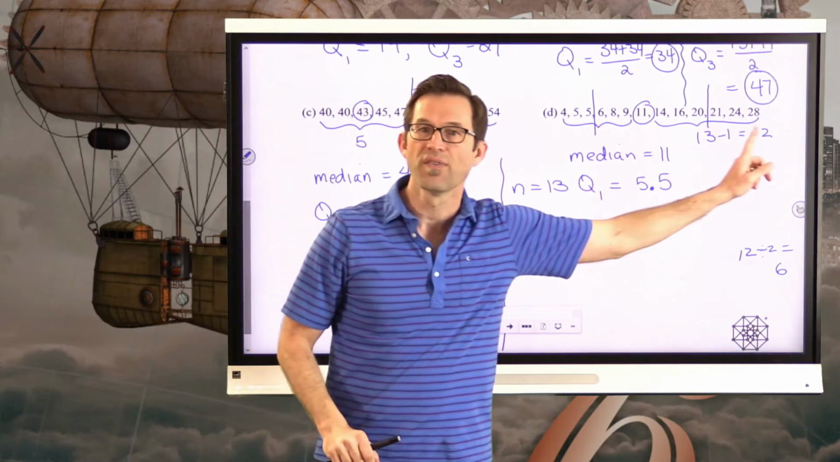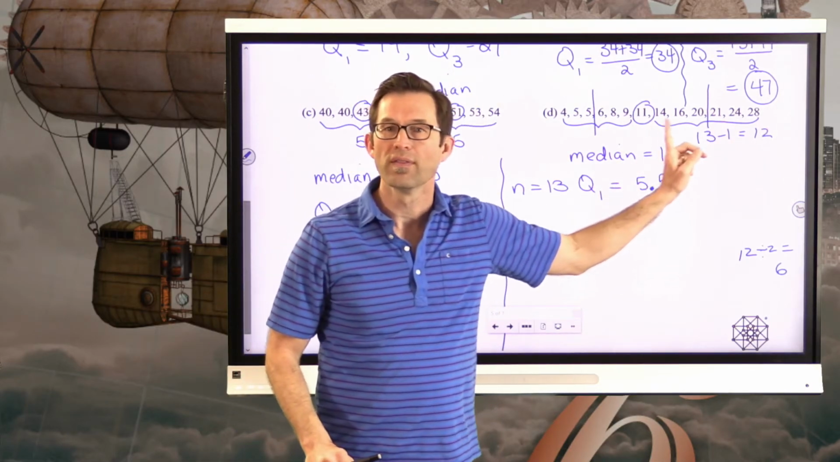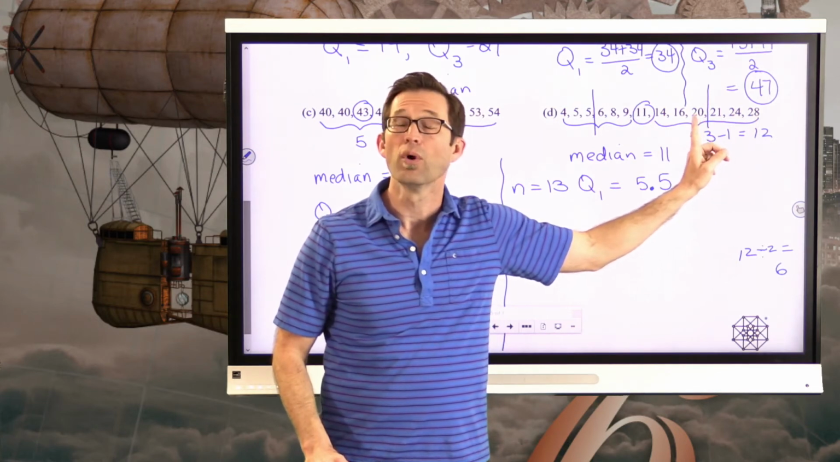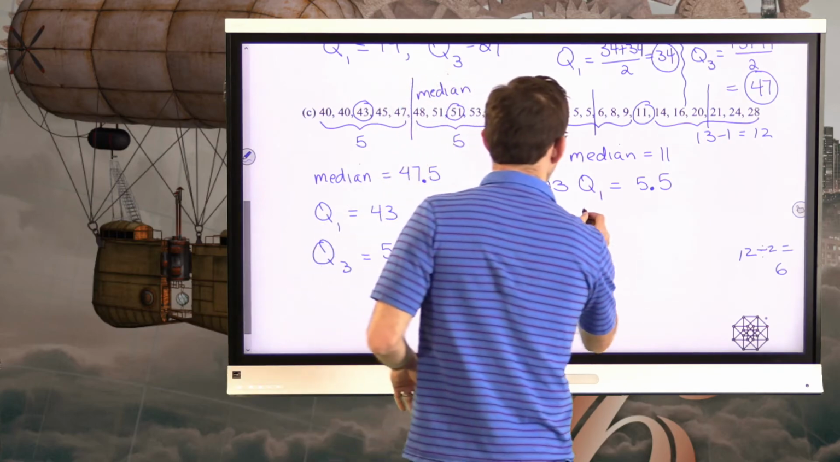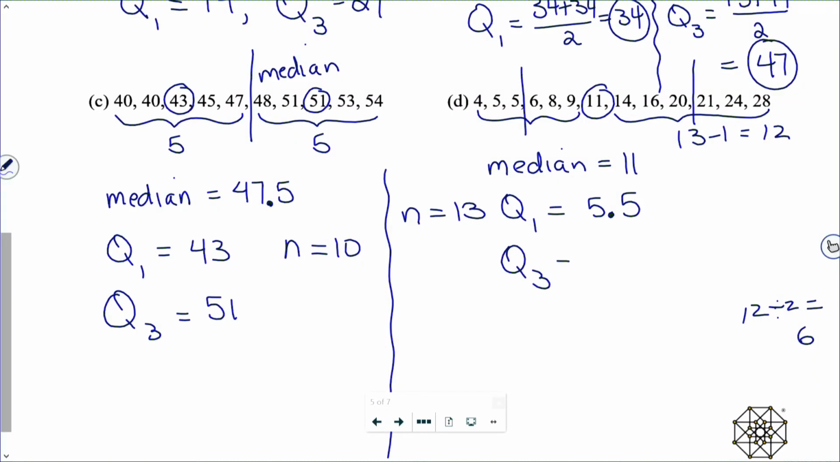Since I've got 6 values, the one that's going to be right in the middle of those 6 values will be between the third one and the fourth one, a little tongue-tied there. And so my third quartile, also known as the upper quartile value, will be 20.5.